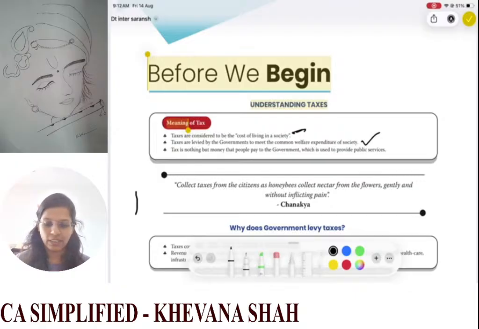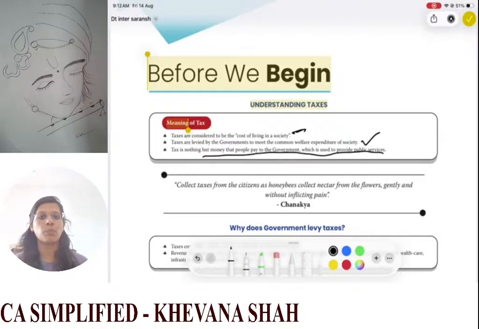Tax is nothing but the money that people pay to the government, which is used to provide public services. Whatever public services the government provides to you, for that the government needs funds, and where do these funds come from? From the taxes that we are paying.